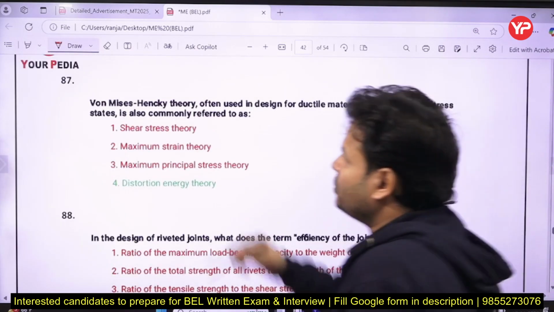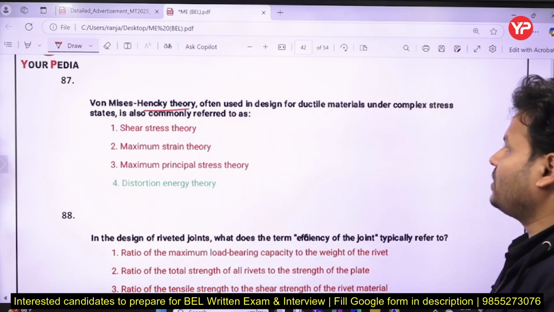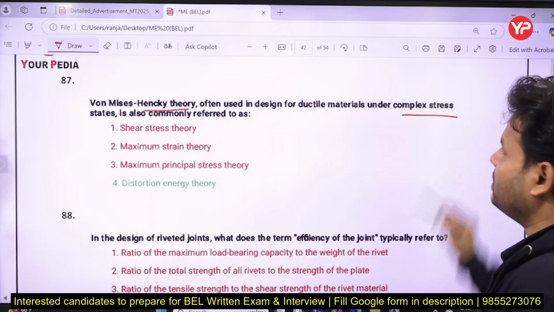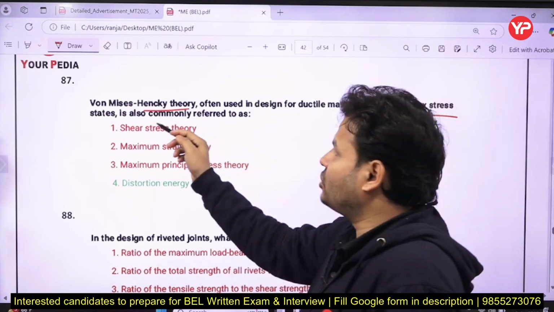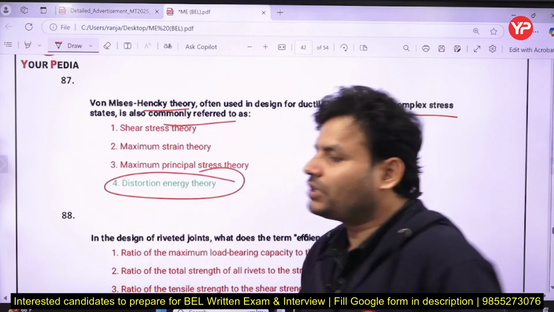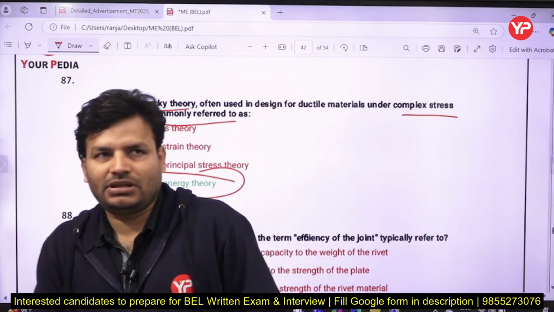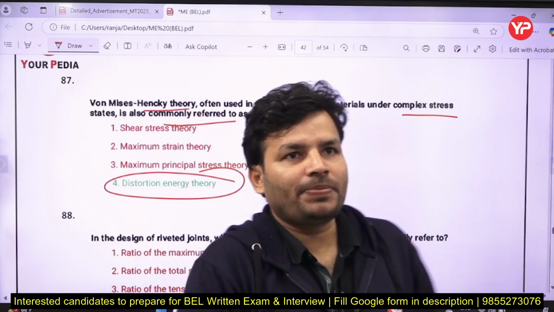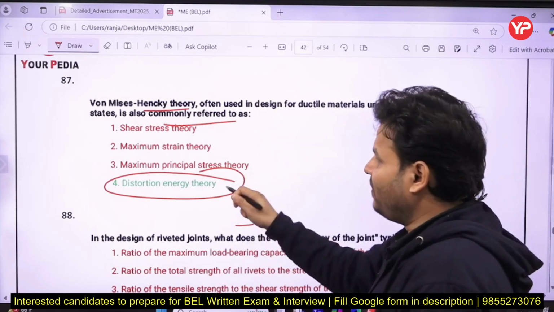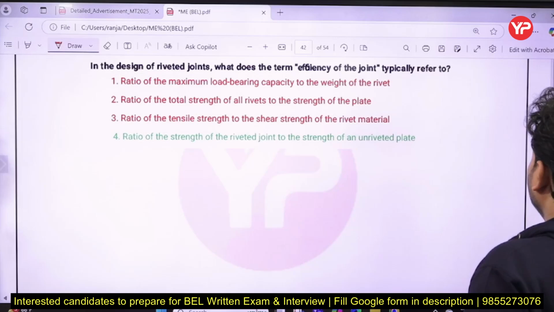Von Mises Hencky theory is often used in design for ductile materials under complex stress states. It is commonly referred to as the distortion energy theory. If you calculate the deflection, you are going to use the distortion energy theory. Next, you are going to talk about the 88th question.